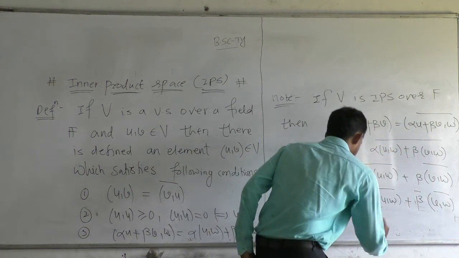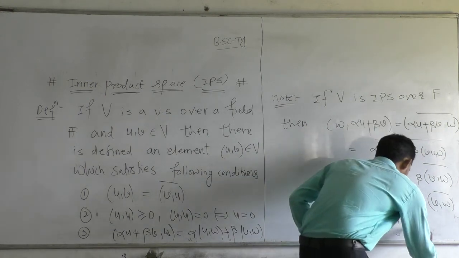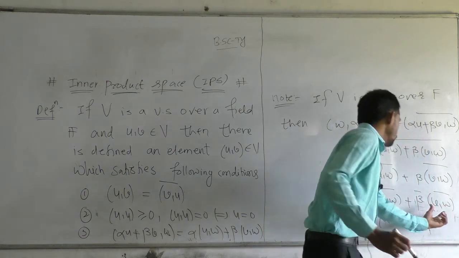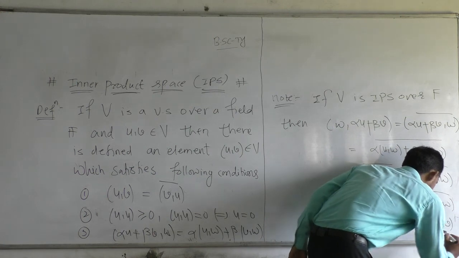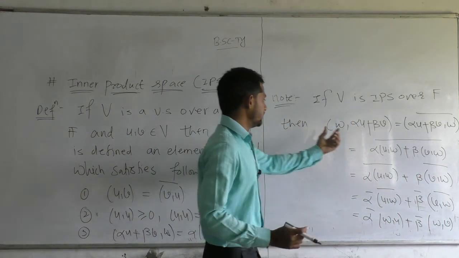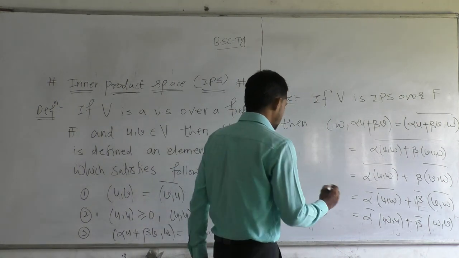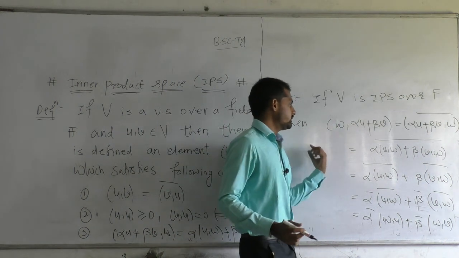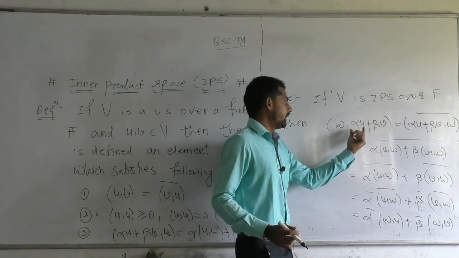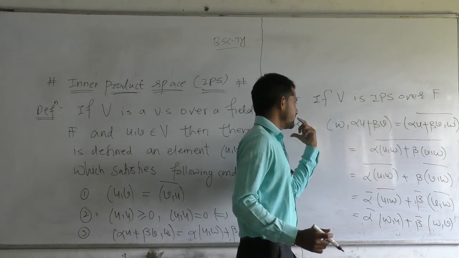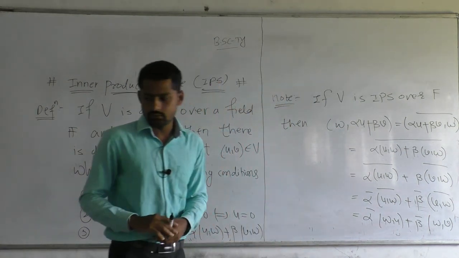Now (u, w) bar is nothing but (w, u), and (v, w) bar is nothing but, using one, (w, v). So if we see this element, then we can directly write this is nothing but alpha bar goes outside, and then the inner product of w and u, plus beta bar goes outside, and the inner product of w and v. So keep this in mind.